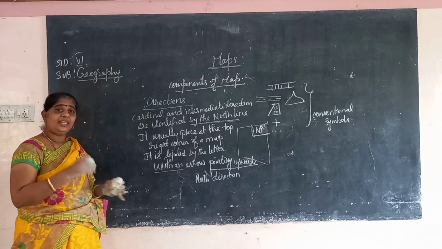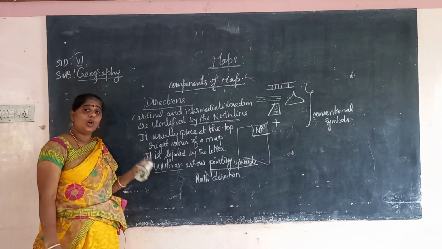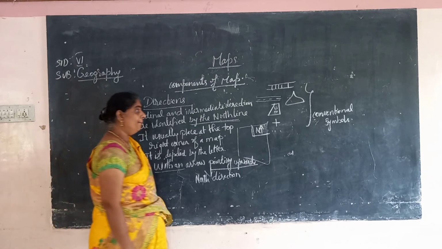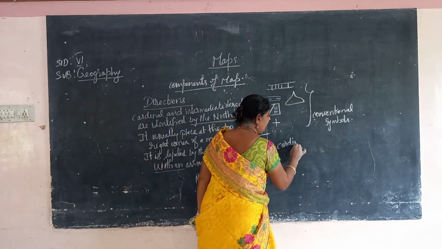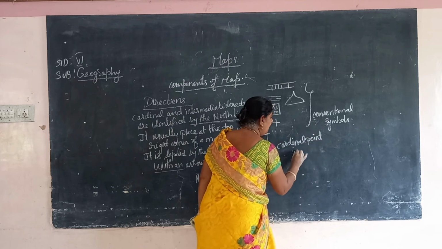These are also called cardinal points in a map.